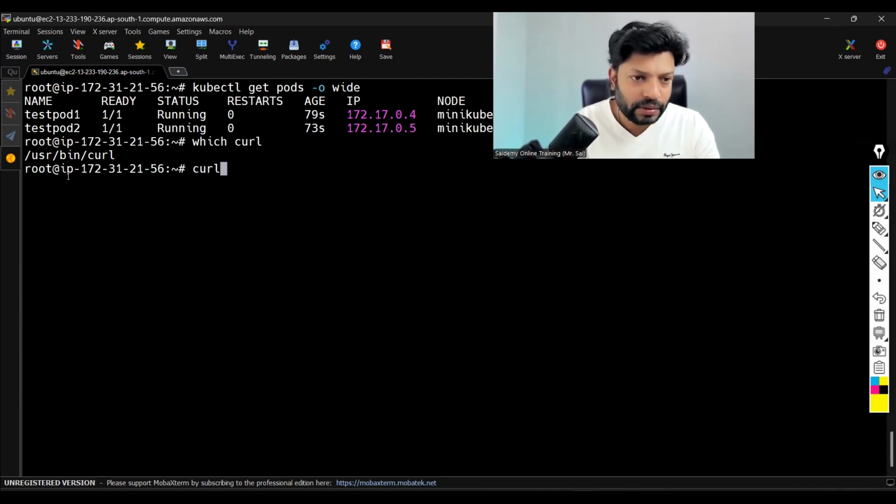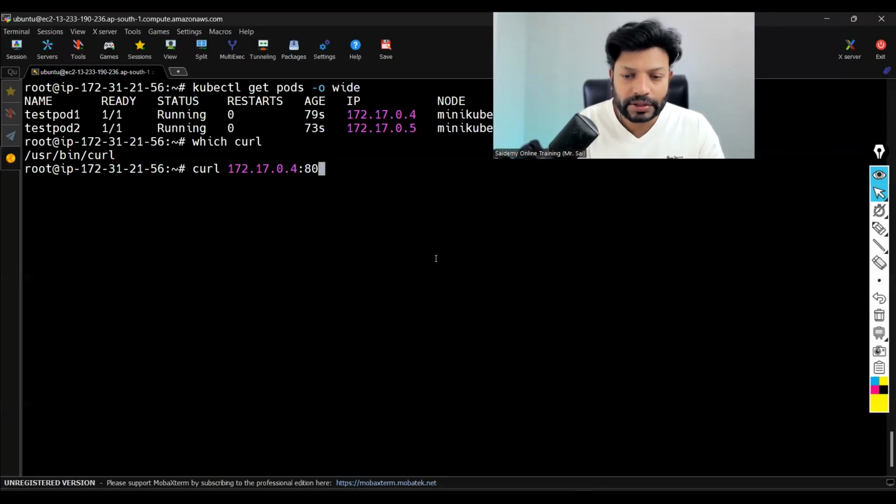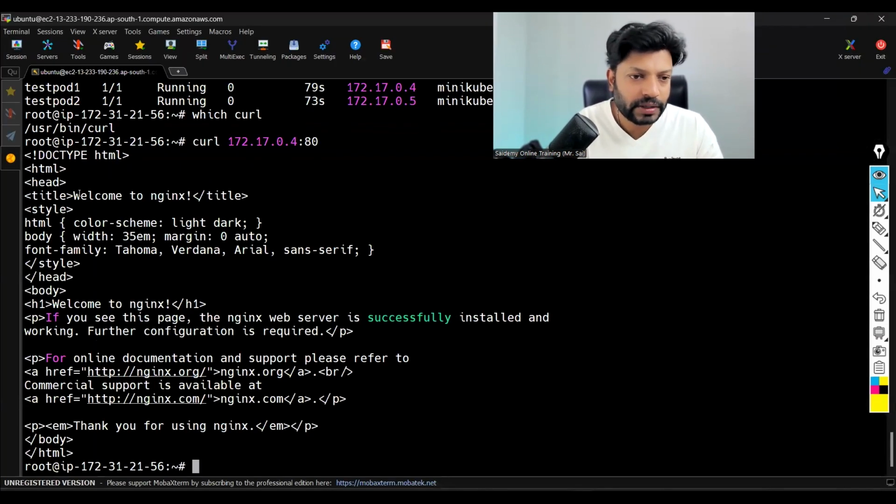Now, I am in my node. By sitting in the node, I am using the curl command with pod1's IP address, colon port 80. Then you should be able to see the Nginx default page. Enter, and you can see, welcome to Nginx. This is the default web page of Nginx.